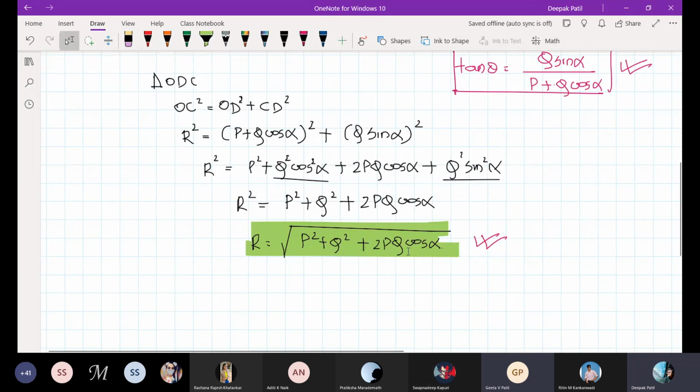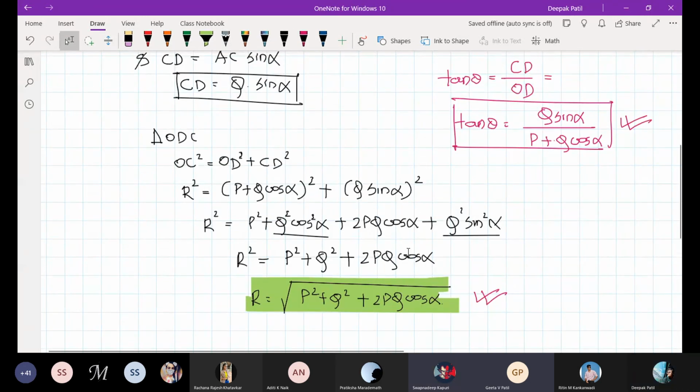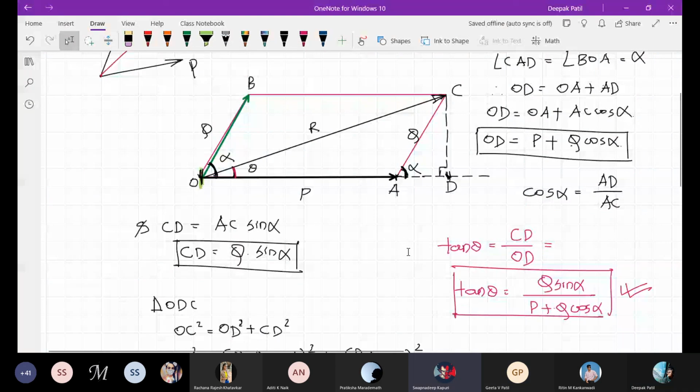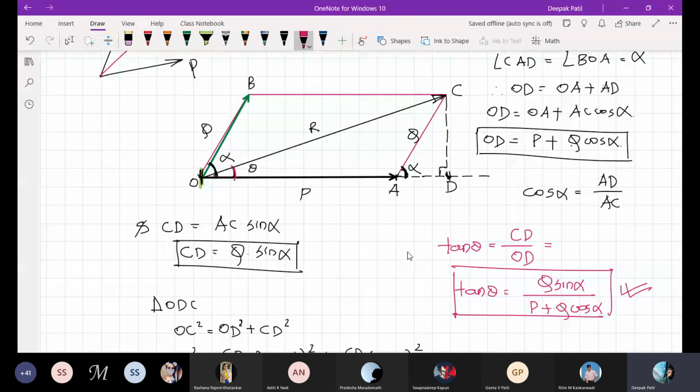Sir, I didn't understand how tan theta is CD by OD. See, it's very simple. You consider right angle triangle OCD. So tan theta is equal to CD divided by OD. CD is nothing but Q sin alpha, and OD is nothing but P plus Q cos alpha, that we have already derived here. Any other doubts?